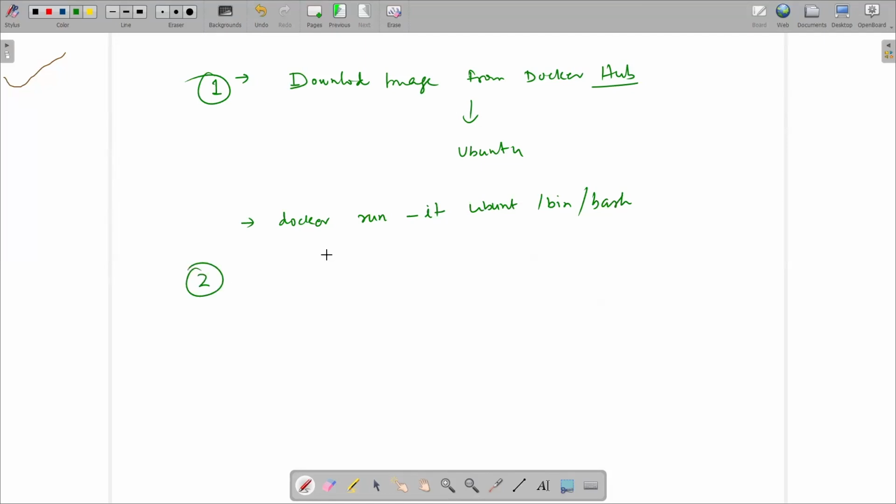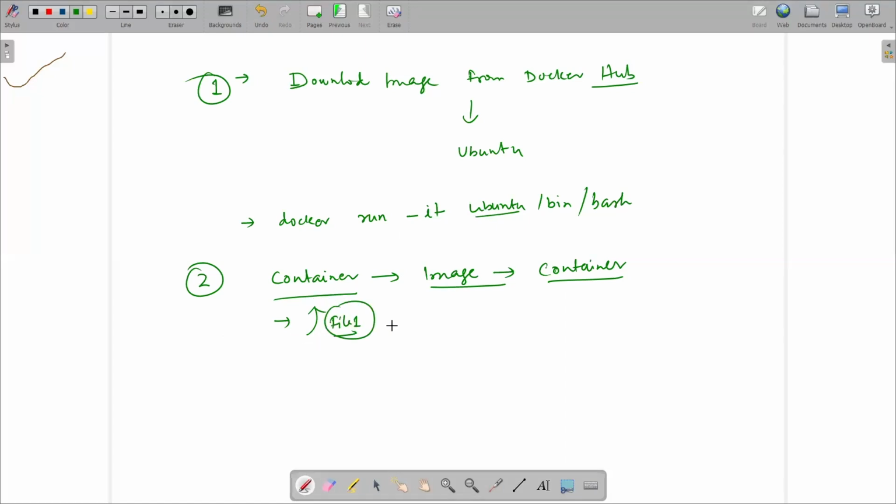Second one, we can create a container and then create an image from it. Suppose that we create a container from Ubuntu, and we write some files under the container. Suppose that I have created one file, file one, under this container. After creating file one under this container, we have to create an image of this container. Once the image is created, after that, we can create containers from the image.